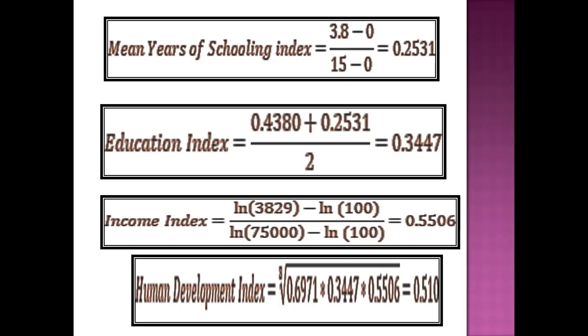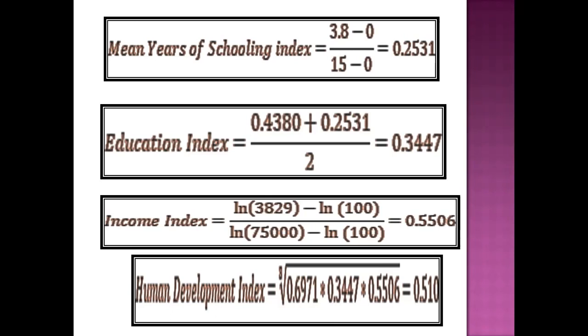This $100 is the minimum value set by the UNDP, United Nations Development Programme, divided by the log of $75,000 minus the log of $100, and the value is 0.5506.